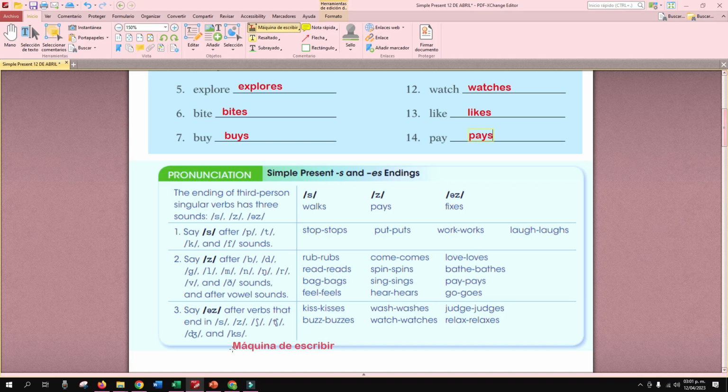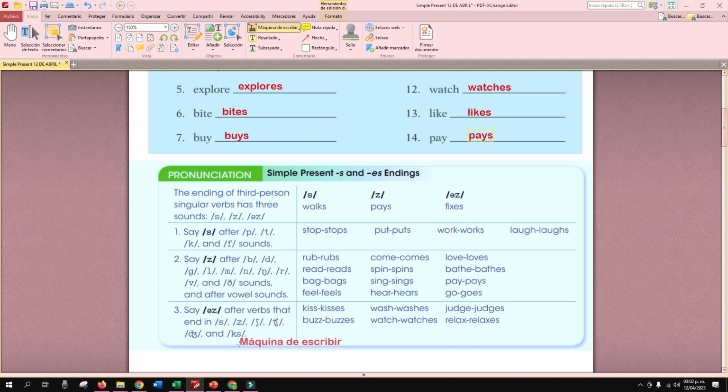For example, kiss, kisses, buzz, buzzes, wash, washes, watch, watches, judge, judges, relax, relaxes, right?